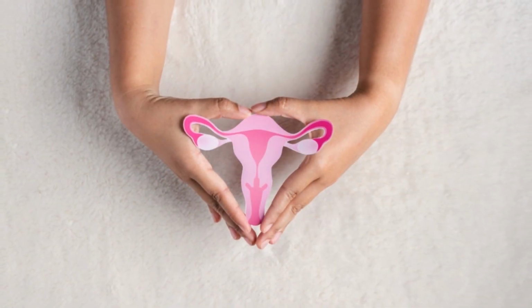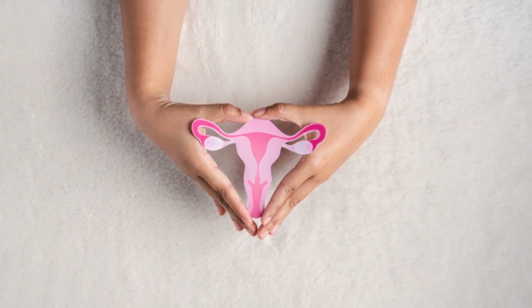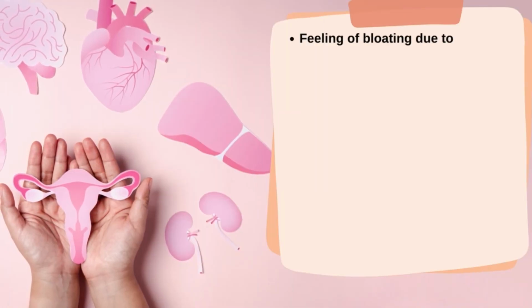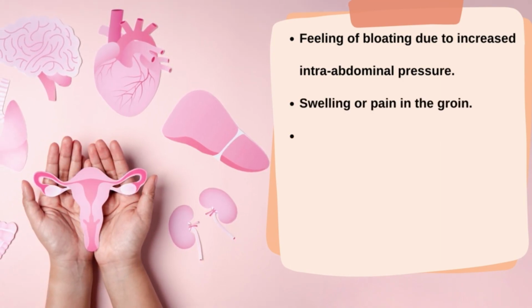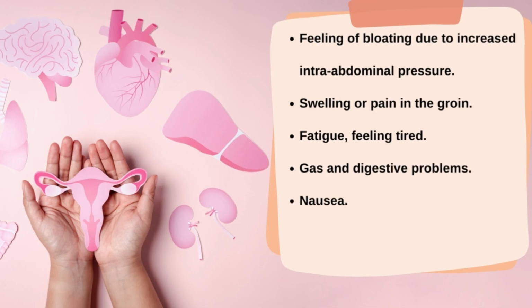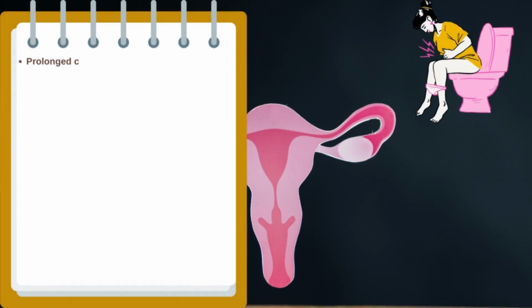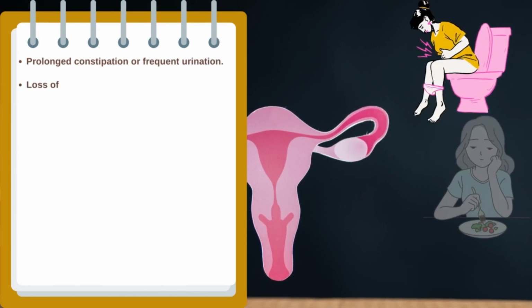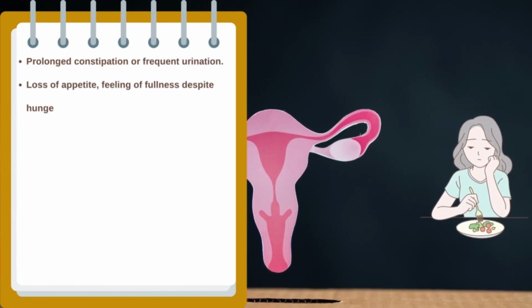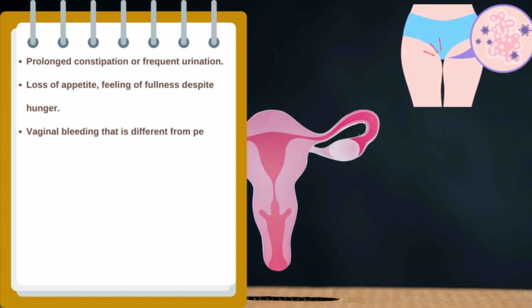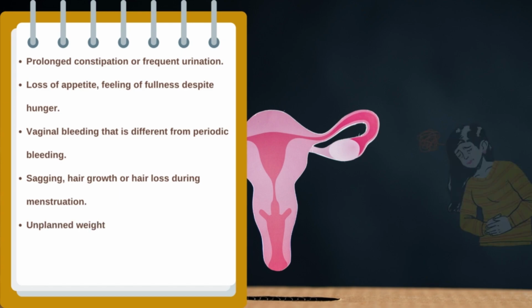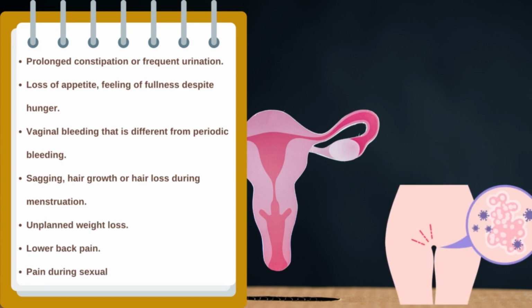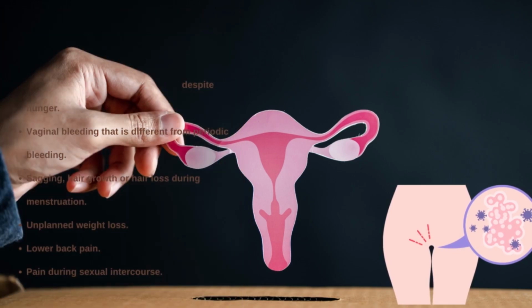The symptoms of ovarian cancer can be listed as follows: feeling of bloating due to increased intra-abdominal pressure, swelling or pain in the groin, fatigue, feeling tired, gas and digestive problems, nausea, prolonged constipation or frequent urination, loss of appetite, feeling of fullness despite hunger, vaginal bleeding different from periodic bleeding, sagging, hair growth or hair loss, irregularity during menstruation, unplanned weight loss, low back pain, and pain during intercourse.